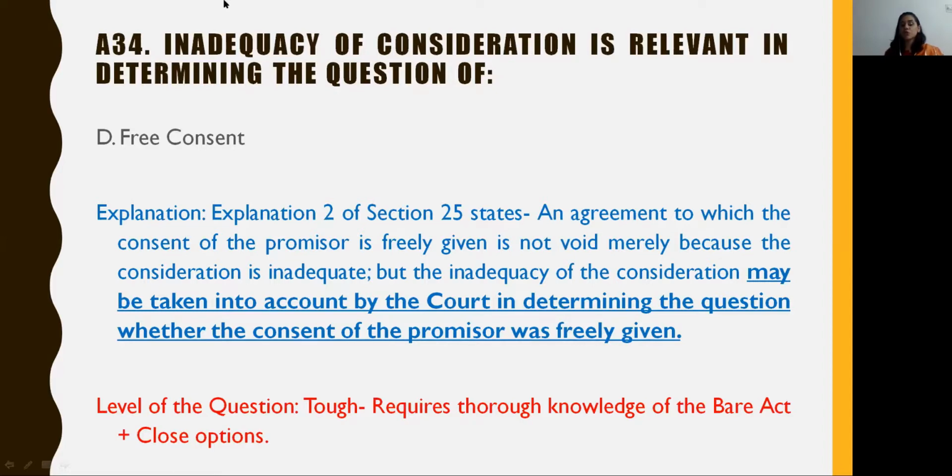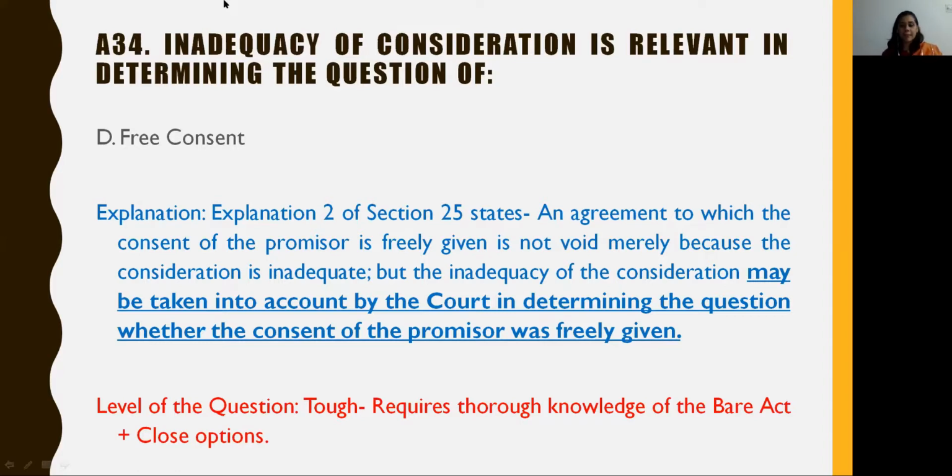Now, explanation 2 of section 25 of the Indian Contract Act states that an agreement to which the consent of the promisor is freely given is not void merely because the consideration is inadequate. But the inadequacy of the consideration may be taken into account by the court in determining the question whether the consent of the promisor was freely given or not.